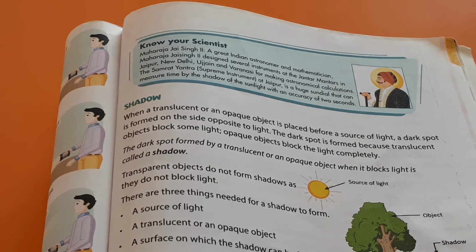Have you seen what is the reason for your shadows to be in front and back? Yes, it is because of the sunlight. When the sun is in the east, your shadow will fall in front of you and it will be a long shadow. But in the afternoon, your shadows become small. The reason is the sun will be overhead.